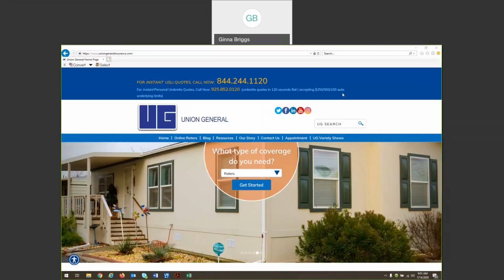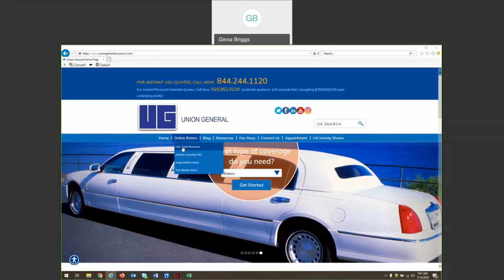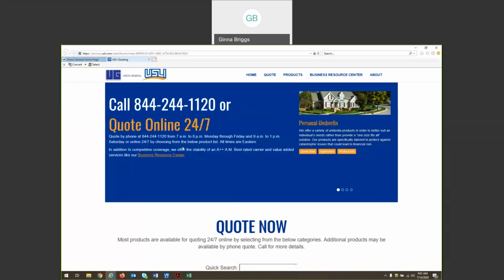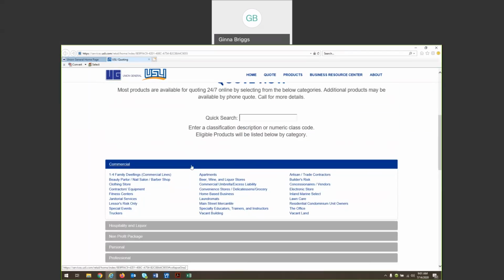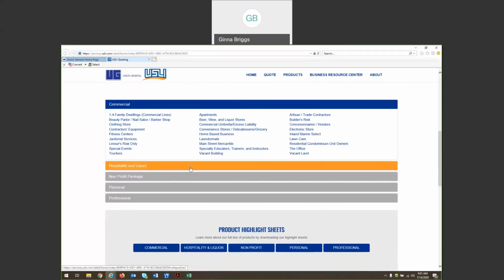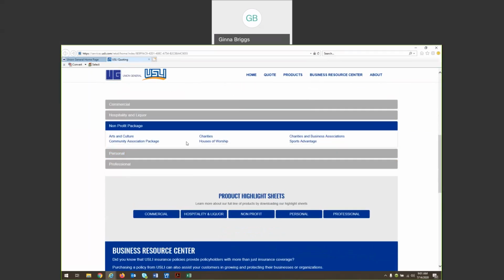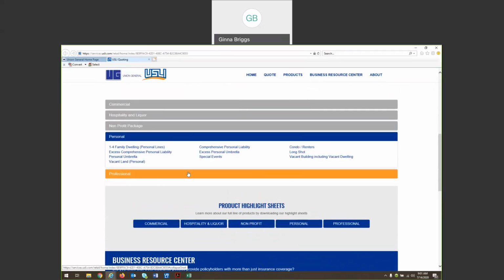Here you'll see a number of online raters, including USLI's. Go ahead and click on USLI Small Business, and you'll be sent over to a landing page where you'll find all of the USLI products that are available to you for web quoting. Commercial lines, hospitality and liquor, nonprofit package, personal, and professional.